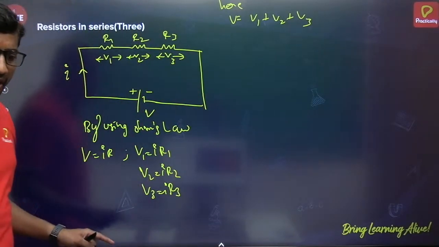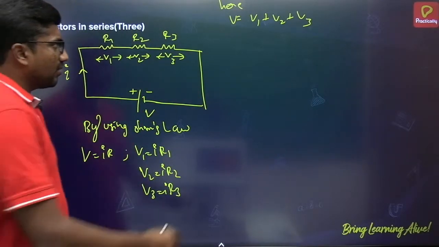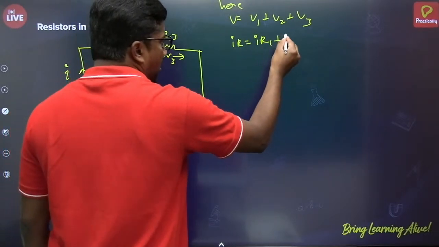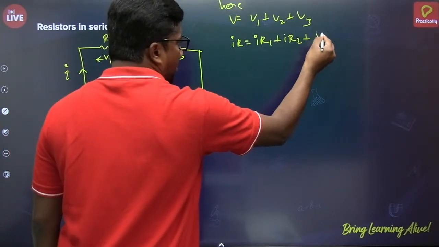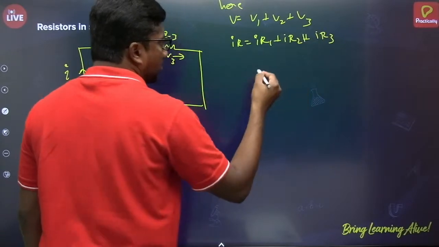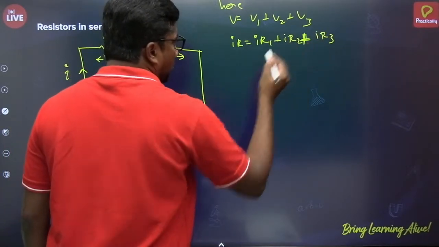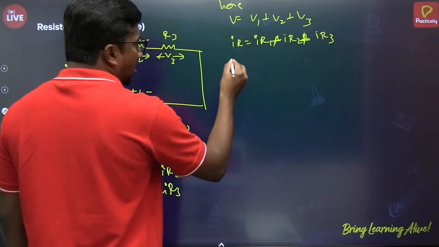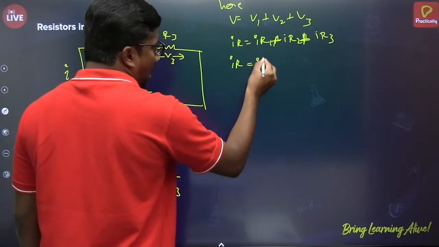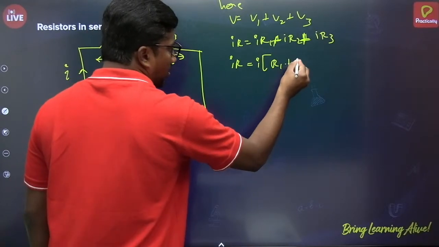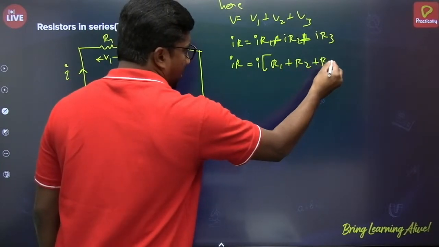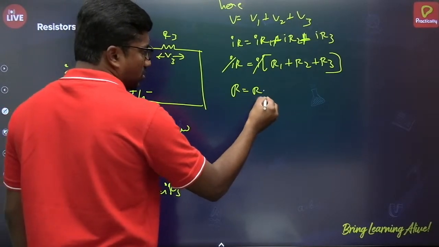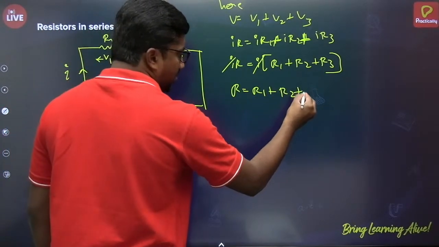V means IR. IR is equal to V1, meaning IR1, plus IR2, V3 meaning plus IR3. So here I is common again. IR is equal to I times (R1 plus R2 plus R3). I gets cancelled. R is equal to R1 plus R2 plus R3.